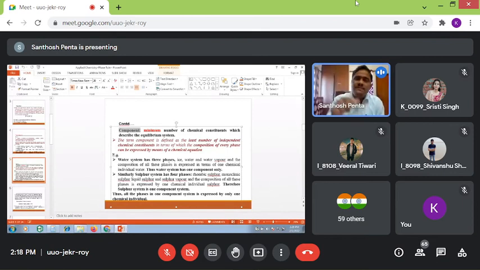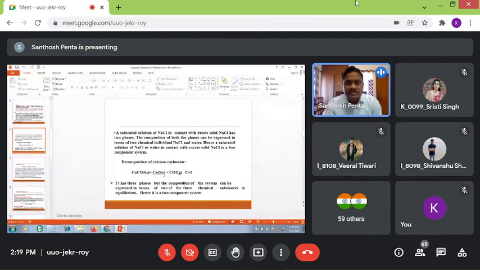Similarly, let us take another example: decomposition of calcium carbonate. This was also discussed. Calcium carbonate may decompose at higher temperature, around 800 or 900 degrees centigrade, and it produces calcium oxide plus carbon dioxide. Calcium oxide is a solid, and carbon dioxide is a gas. Here, calcium carbonate gives rise to calcium oxide plus carbon dioxide.